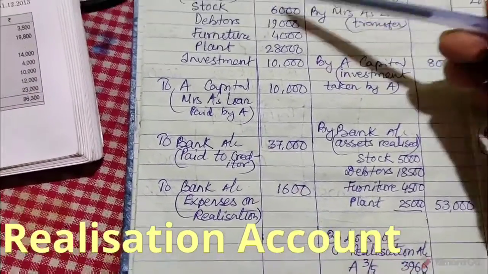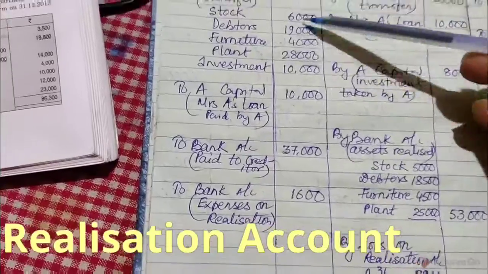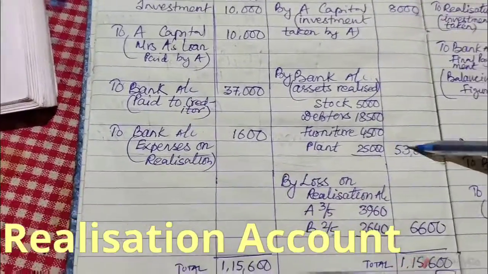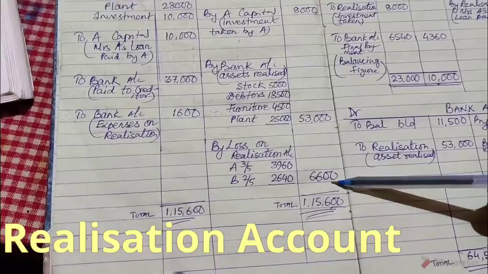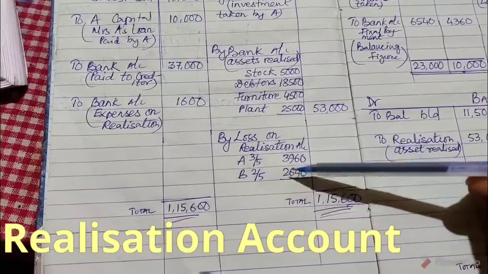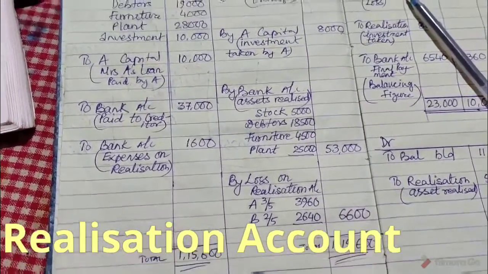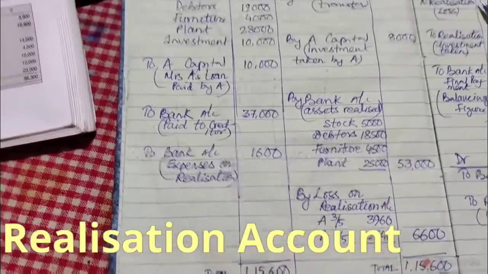The debit side total is more than the credit side, so we get a loss on realization of 6,600, which is to be distributed among A and B in their old ratio. This is the preparation of the realization account.